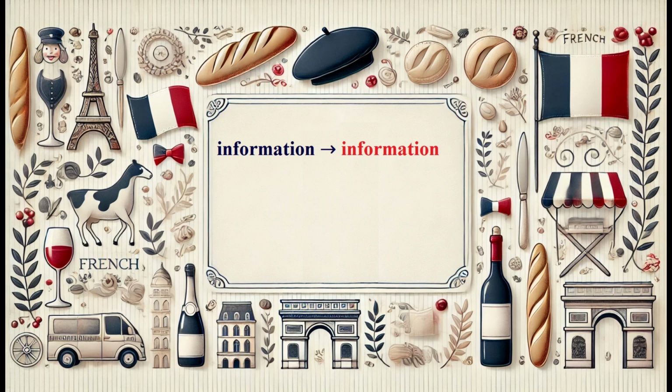If you followed the last lesson, you already know how to convert words that end in tion in English into words in French, like information to Information. Today we're going to learn 2 more simple tricks that will give you access to hundreds of new words. Let's start with words in English that end in ous. These words convert to eux.